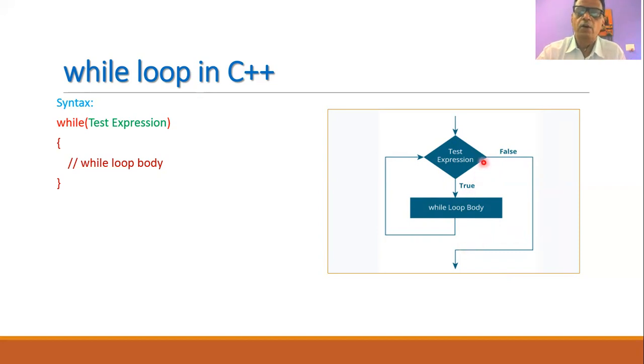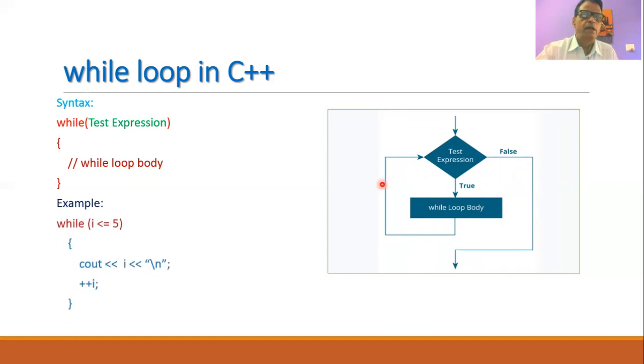Now one can easily observe that in the while loop, if the test expression is false in the first attempt itself, then the control will be transferred out of the loop. That is, the body of the loop will not be executed even once.